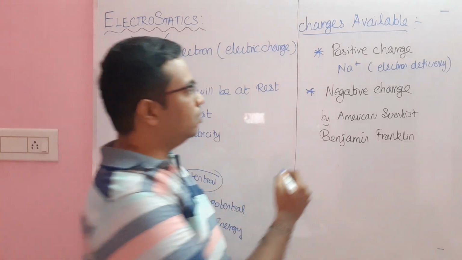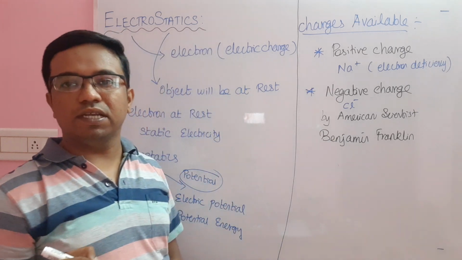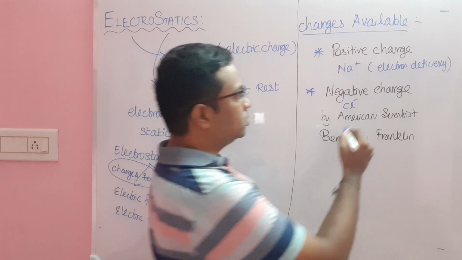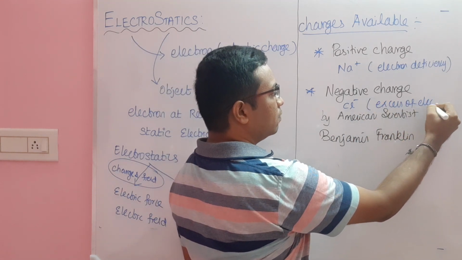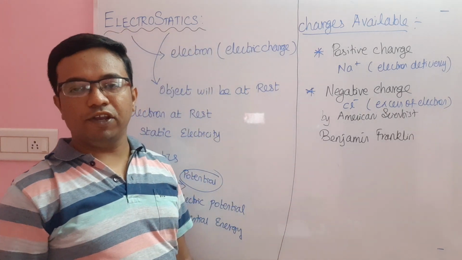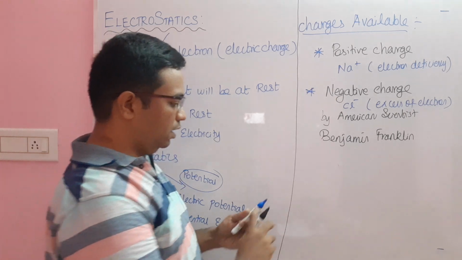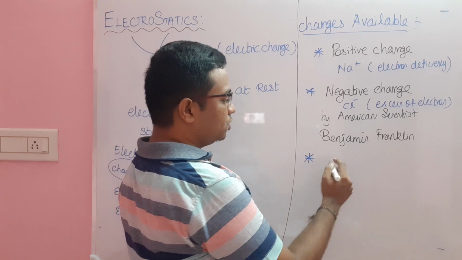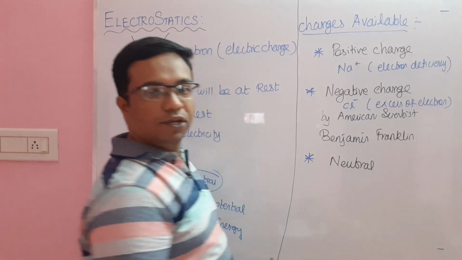Similarly, we say chlorine is minus. When it receives an electron, it is considered a negative charge. So when you have an excess of electrons, we call the charge negative. Similarly, there is one more charge, called neutral.